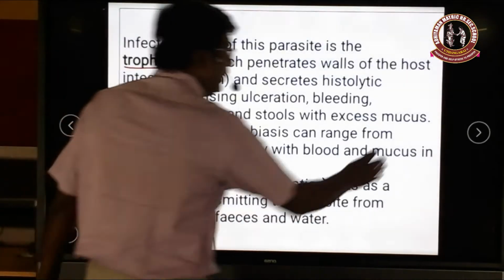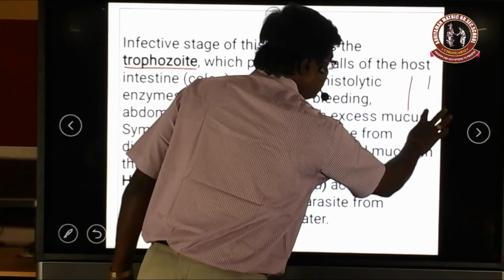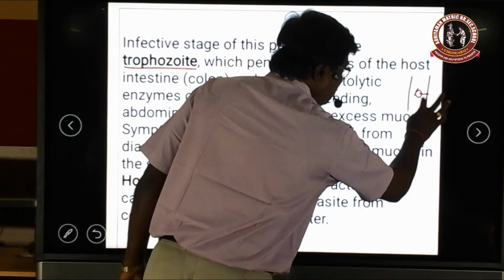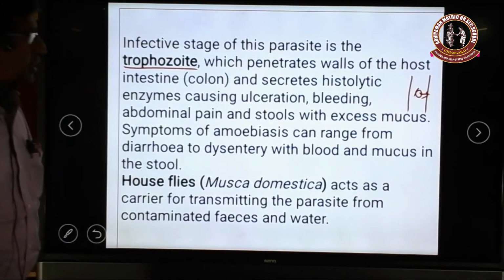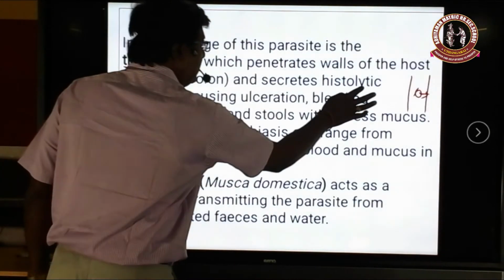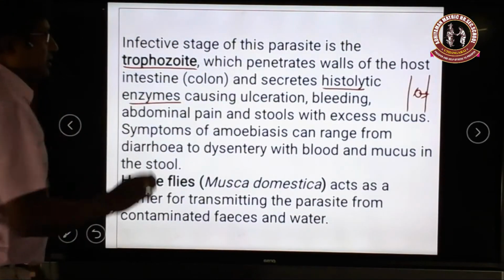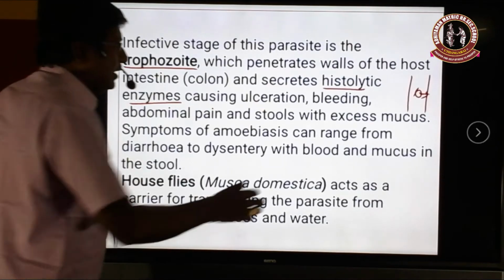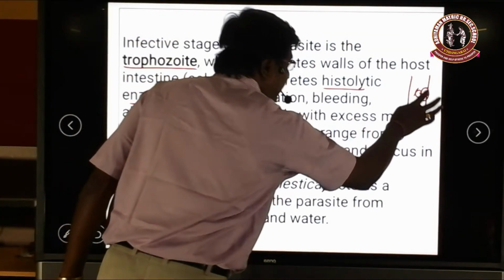See what will happen. For example, this is the intestine. These parasites may penetrate into the intestine, and they secrete a histolytic enzyme. What enzyme is it called? Histolytic enzyme. What happens with this enzyme? The intestinal wall may be damaged.